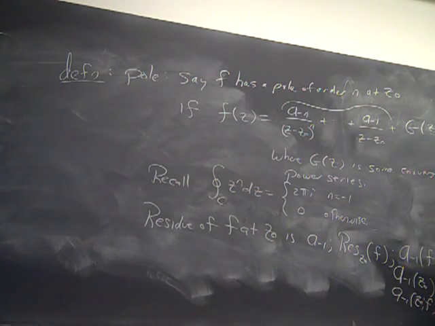Okay? Then, if C is a sufficiently small circle about z naught, then we have 1 over 2 pi i the integral over C of f of z dz is the same as 1 over 2 pi i the integral over C of P of z dz, and that's just equal to the residue at z naught of f.